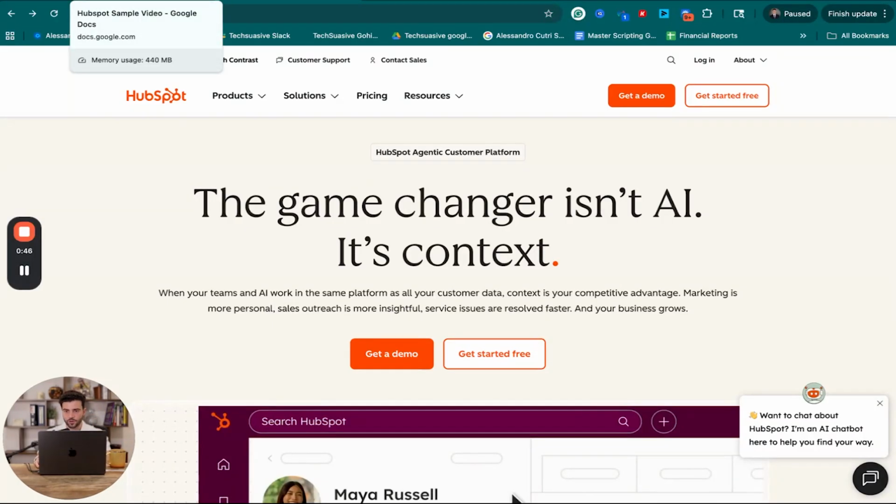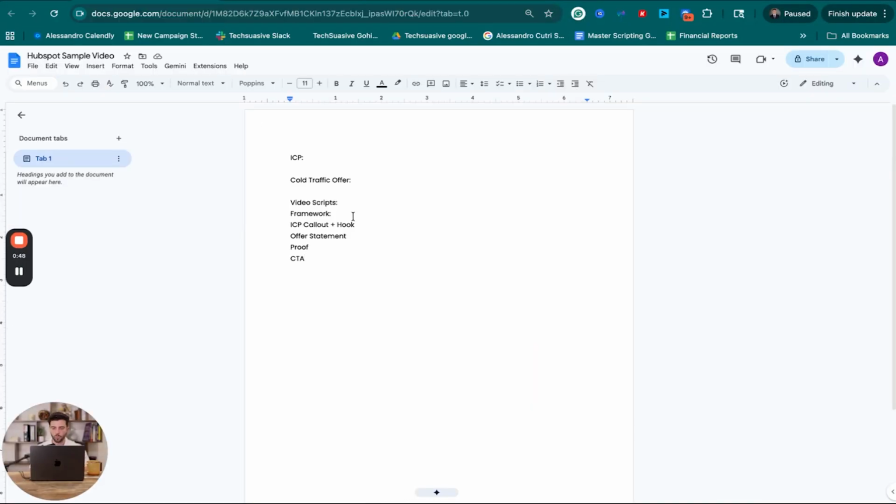Before we go ahead and create copy, I want to show you exactly what I want to lay out so I have everything crystal clear, and then go into actually writing the copy itself so you'll be able to see my exact thought process through everything. So first things first is we want to understand what our client's ideal client profile is, and then we want to understand what the cold traffic offer is. This is going to be important when you're running ads and you're writing ads, especially for Meta and disruption-based platforms like TikTok, YouTube. You really want to make sure you have a cold traffic offer. And then we're going to be writing the actual video scripts.